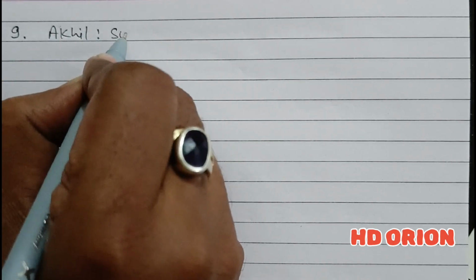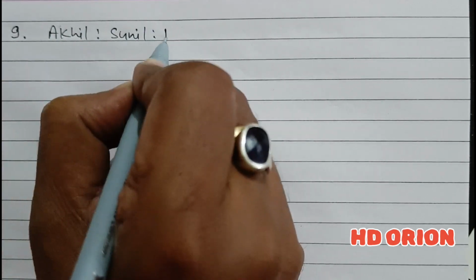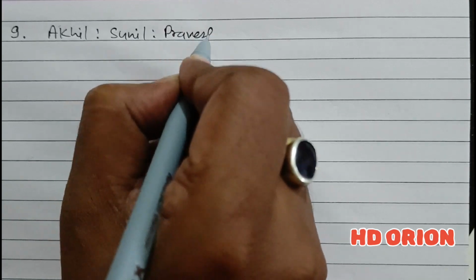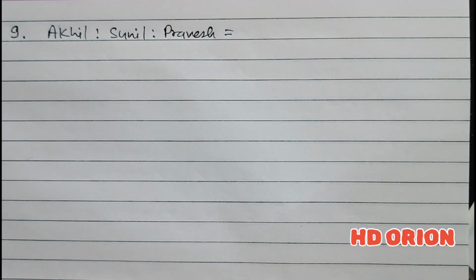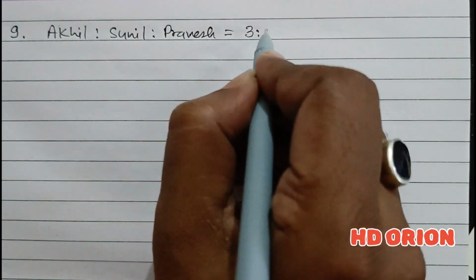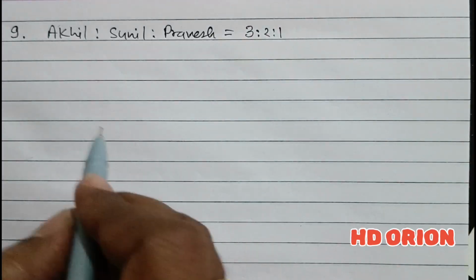So solution 9. There are 3 partners: Akhil, Sunil and Pravesh, and their profit sharing ratio is 3:2:1.